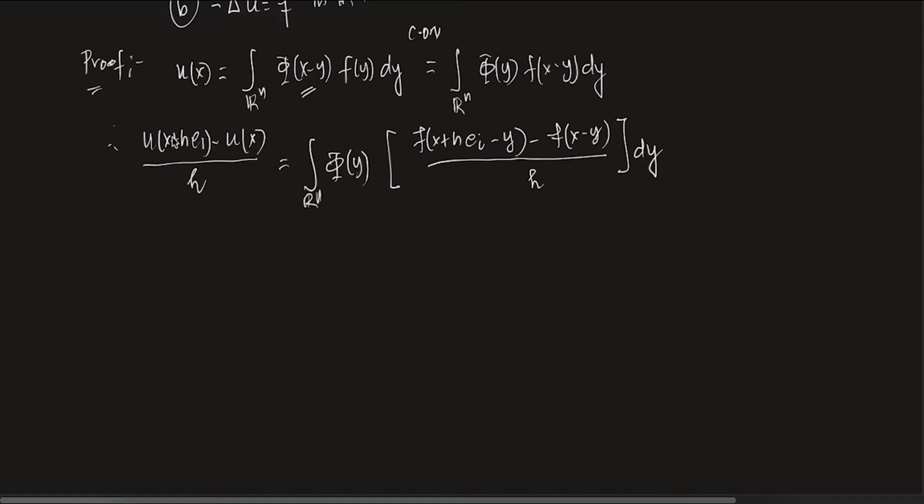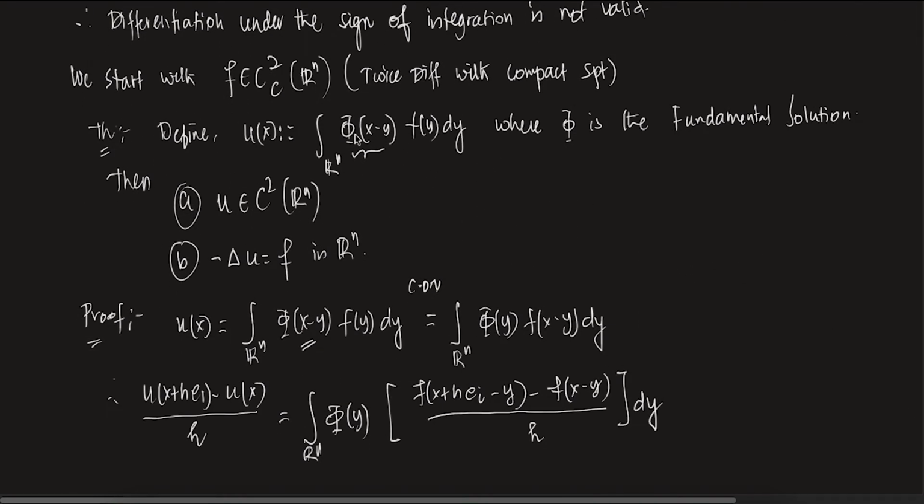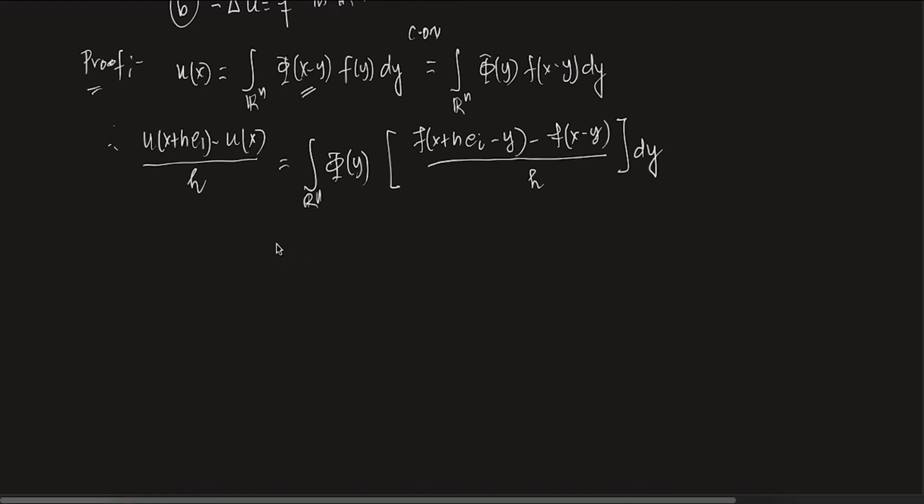And after that, since this is all happening with respect to f, I am just putting everything on f and working with it because f is C2. We know that. We have assumed, if you remember, that f is C_c^2, so C2 with a compact support. And what is e_i? e_i is 0, 0, this is just 1, 0. So the ith coordinate is 1. Basically, it's just the ith unit vector.